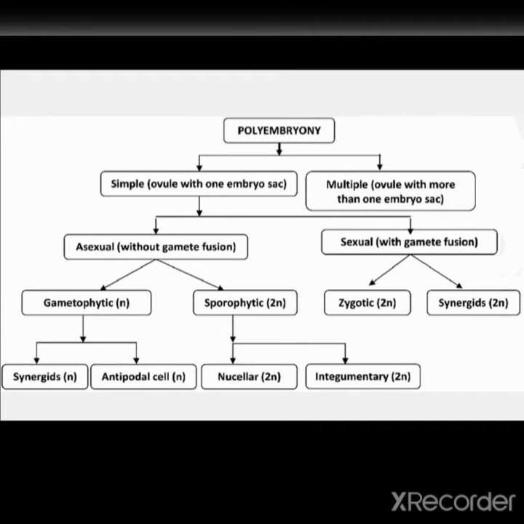Asexual polyembryony is further classified into gametophytic and sporophytic. Gametophytic further divides into synergids and antipodal, and sporophytic further divides into nucellar and integumentary. And next one is sexual polyembryony. You can see zygote and synergids.